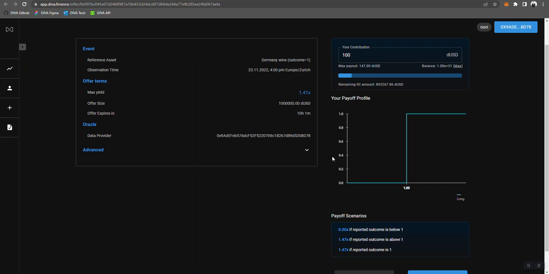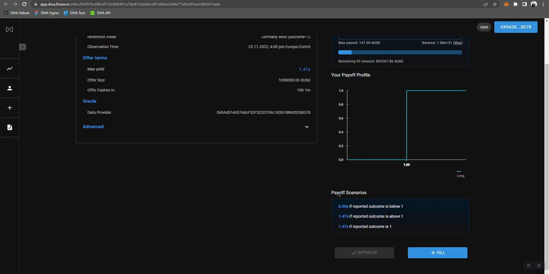So it's binary, like in a typical bet. And here you see what are the outcomes. So Germany win is 1, so you get a payoff of 1.47, and if an outcome below 1, say 0, is reported, you get nothing.